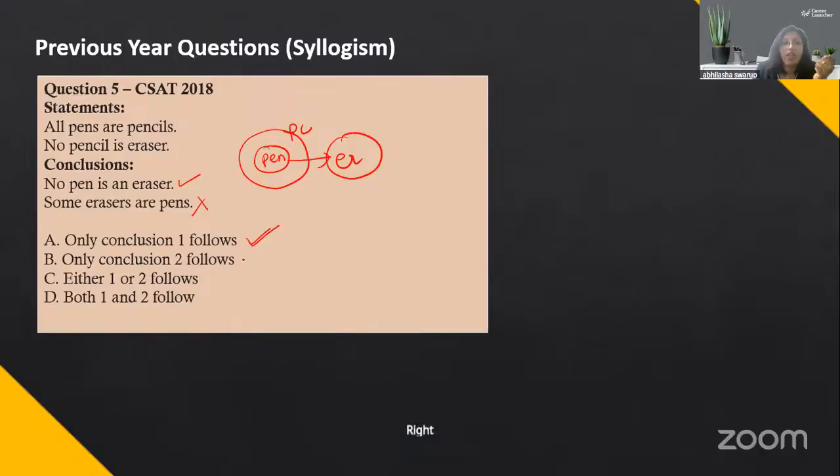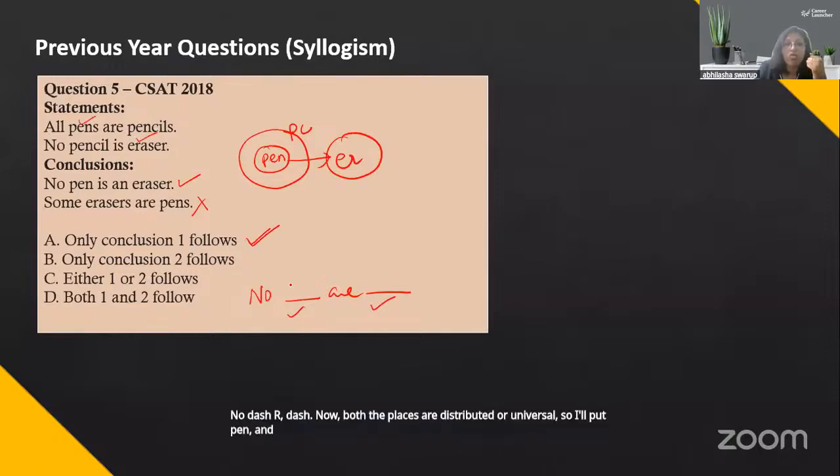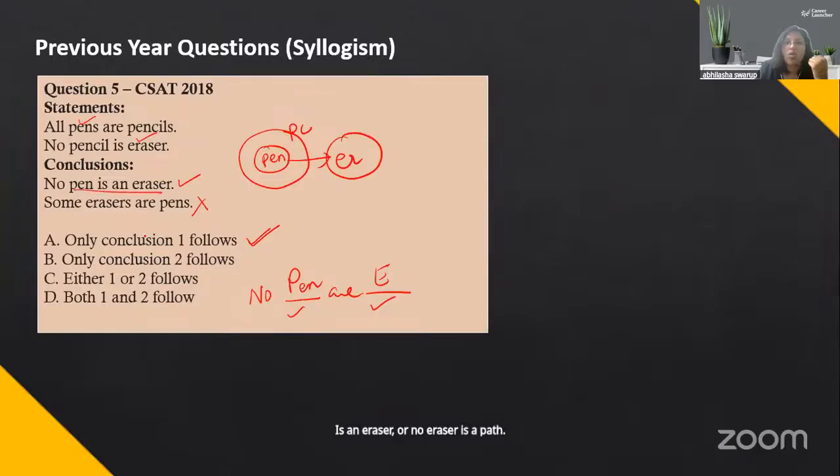Right? Now, if I were to solve this, all plus no, the answer has to be no. Now, both the places are distributed or universal. So I'll put pen and I'll put eraser. So, no pen is an eraser or no eraser is a pen. So the answer is option number 1. So your correct answer will be A, only conclusion 1 follows. Okay. I hope you got that.